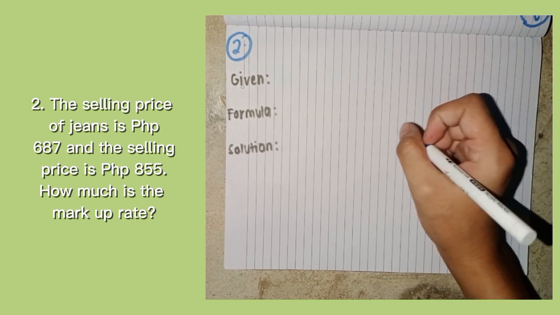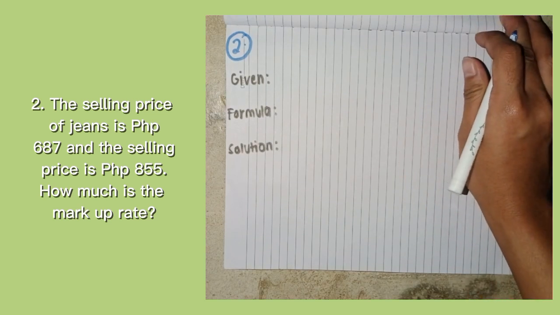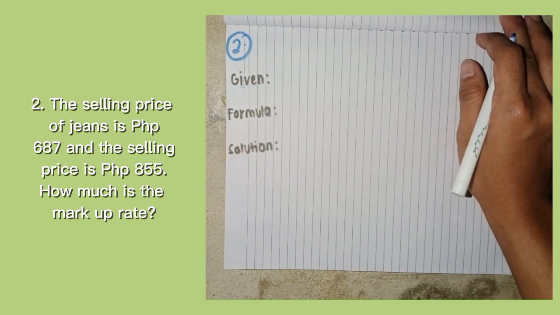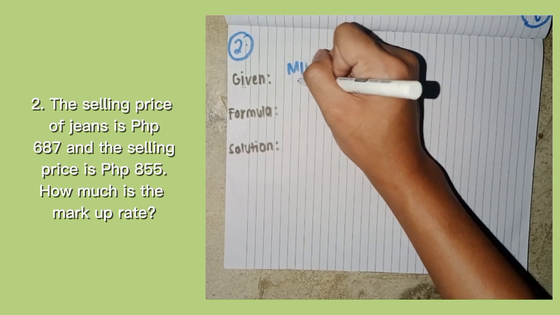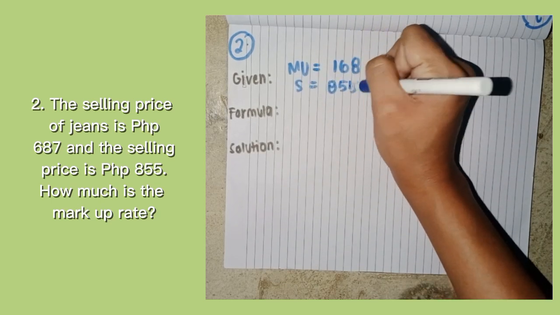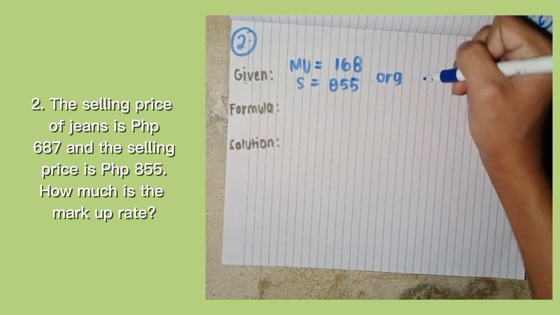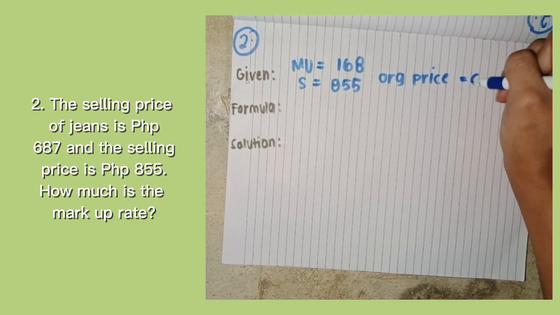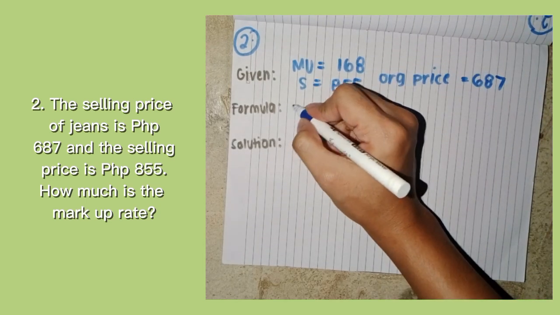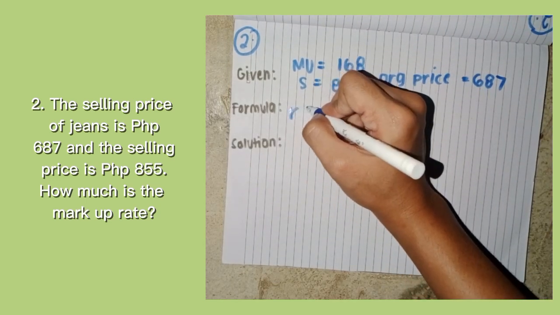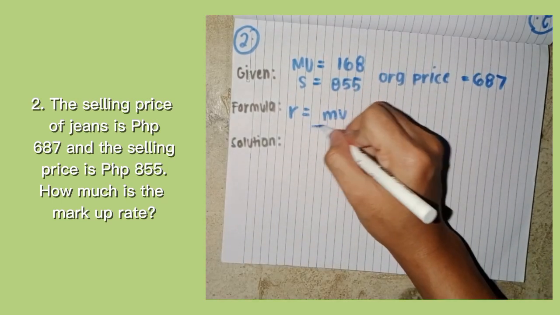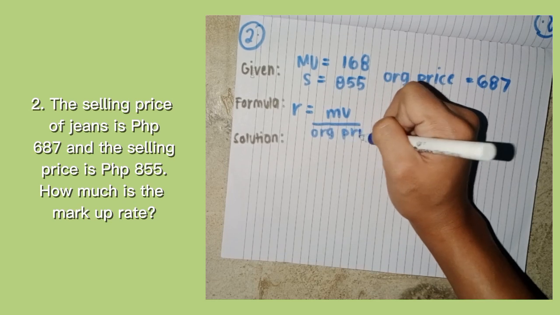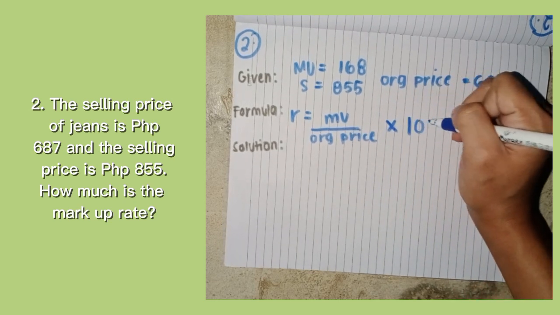So now let's proceed to part 2 for the number 2 activity in the markup. Let's identify the new given here. The new given here is the markup, which is 168 pesos, the second is the selling price, which is 855 pesos, and the third is the original price, which is 687 pesos. So the formula that we are going to use is the markup rate. Markup rate is equal to markup divided by the original price, multiplied by 100.